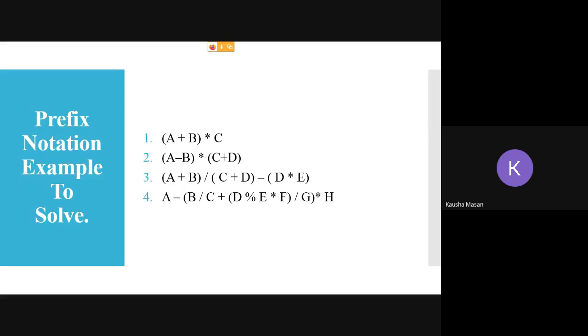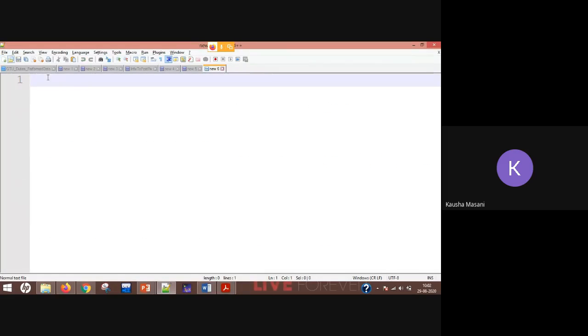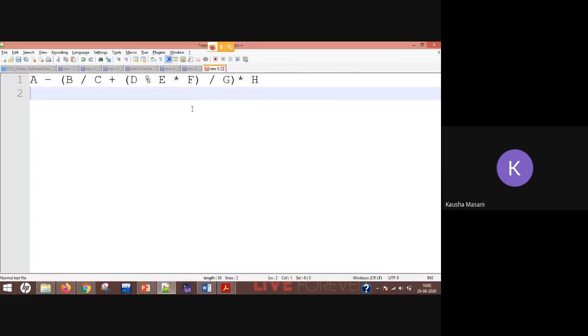Star minus A divide plus divide B C star modulo DEF GH. Yes, right. Okay, let me just show you here only. You can just verify. Okay. For all those who are still doing, this is for you people. This is my expression.